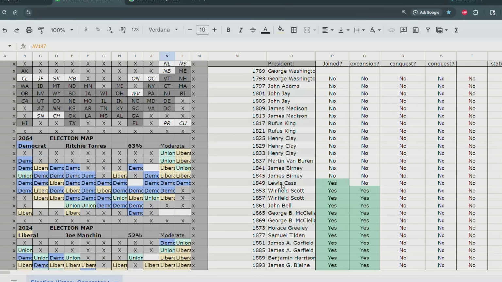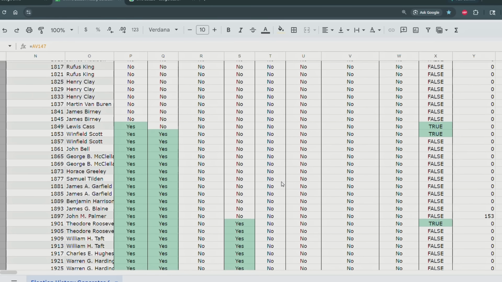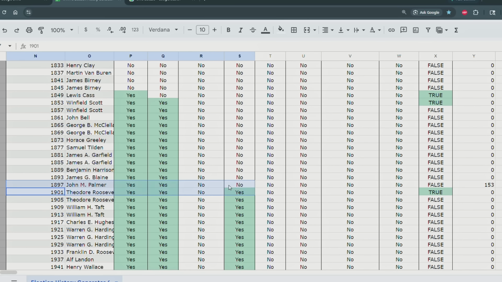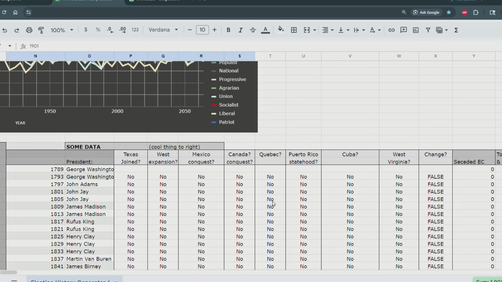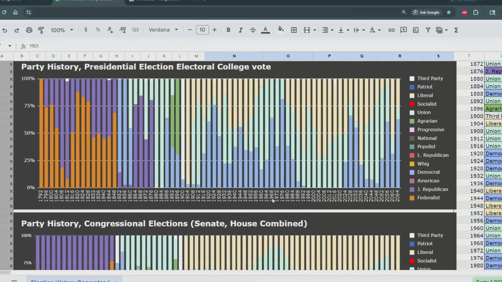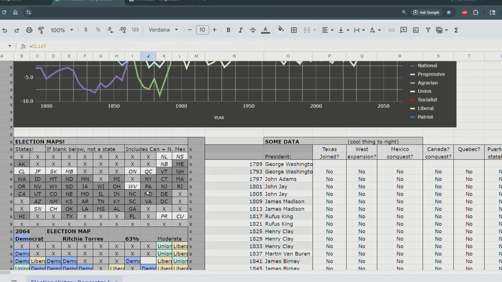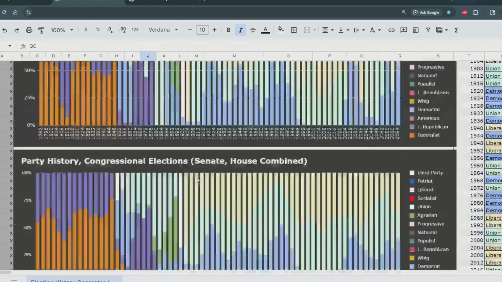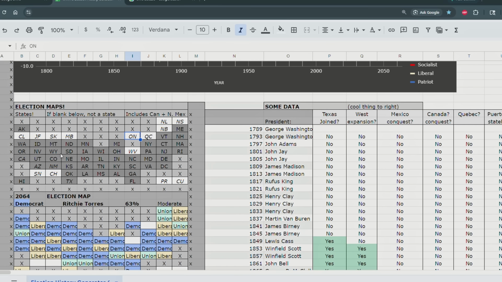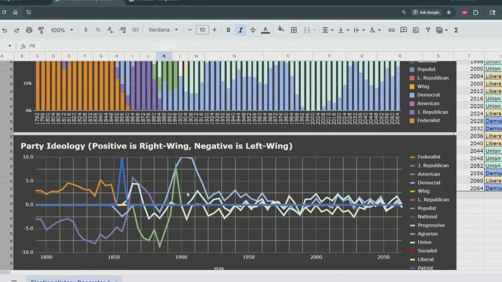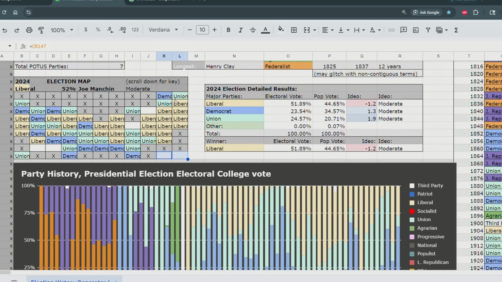So let's see, when did we conquer the Canadians? So Canada we conquered. Theodore Roosevelt conquered Canada in this timeline. And then Quebec, I guess Quebec didn't join. Oh yeah, that's the blank one over here, Quebec. We can see that, yeah. Quebec didn't join, but Newfoundland and Ontario, however the heck you pronounce it in the Canadian accent, Columbia, in this timeline it's Jefferson, Puerto Rico, and then I guess Cuba. Well, Puerto Rico and Cuba did not join, but it's just the Canadians.